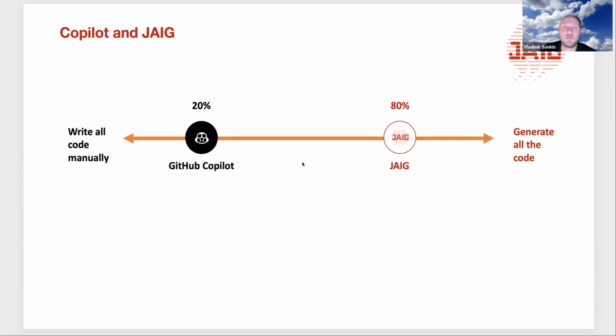And if, for example, JAIG isn't aware of some feature of Java 21, you can give it the description of the new feature and provide documentation, and it will most probably be able to do it.